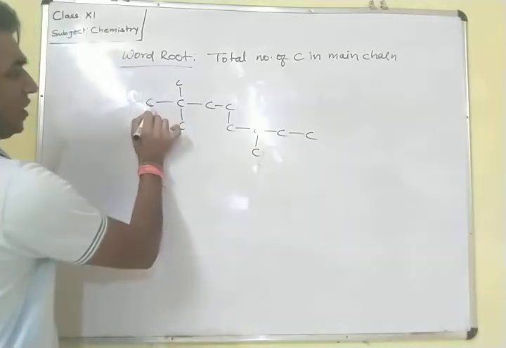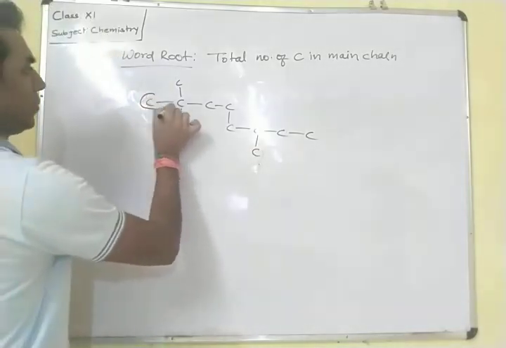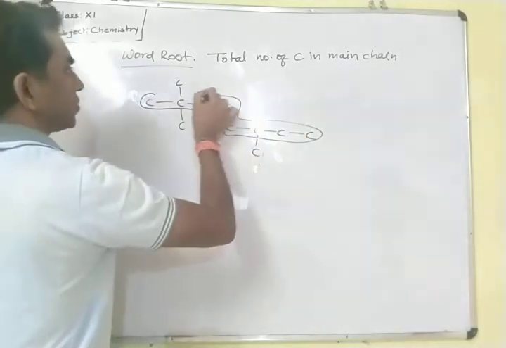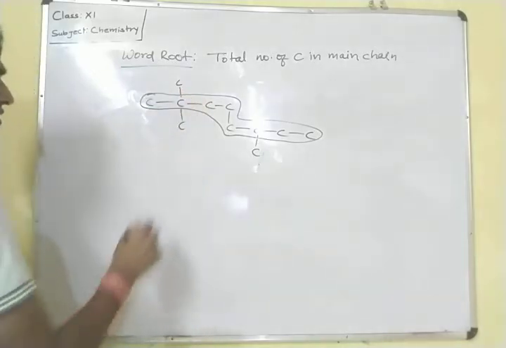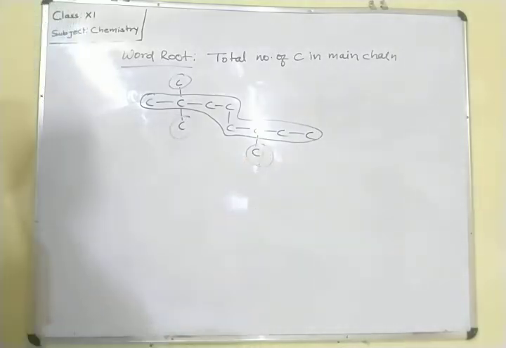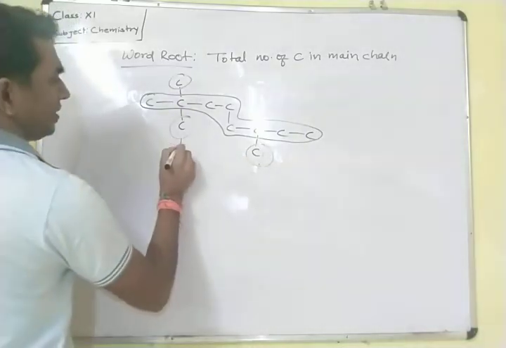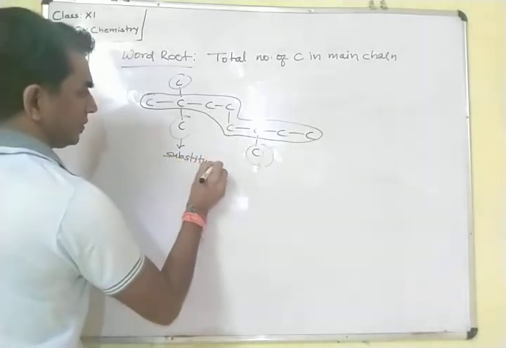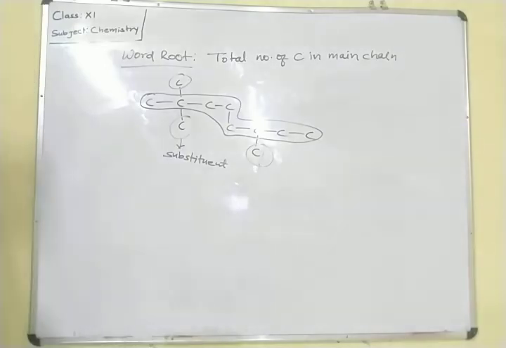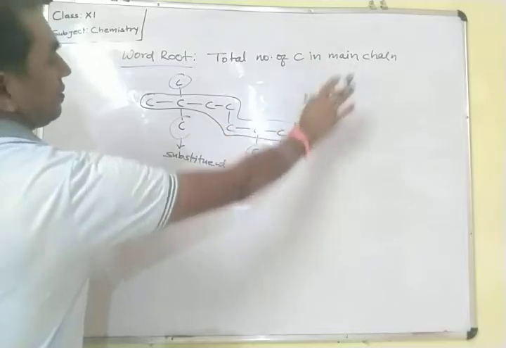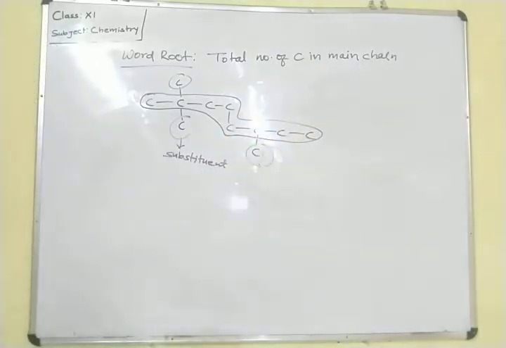So here it will be considered as a longitudinal chain, means this chain will be considered as a longitudinal chain. This carbon or this carbon are substituents. It will be known as a substituent or branch. So this carbon we have to count in this word root. Total number of carbon in a main chain, how many carbon are present in a main chain, that we have to count.